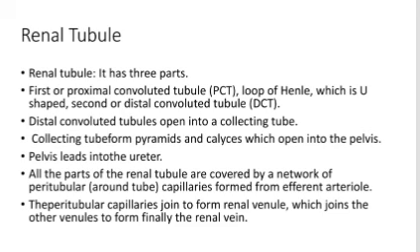All the parts of the renal tubule are covered by a network of peritubular capillaries formed from the efferent arteriole. The peritubular capillaries join to form the renal venule, which joins the other venules to finally form the renal vein. Let us see the video of the structure of nephron.